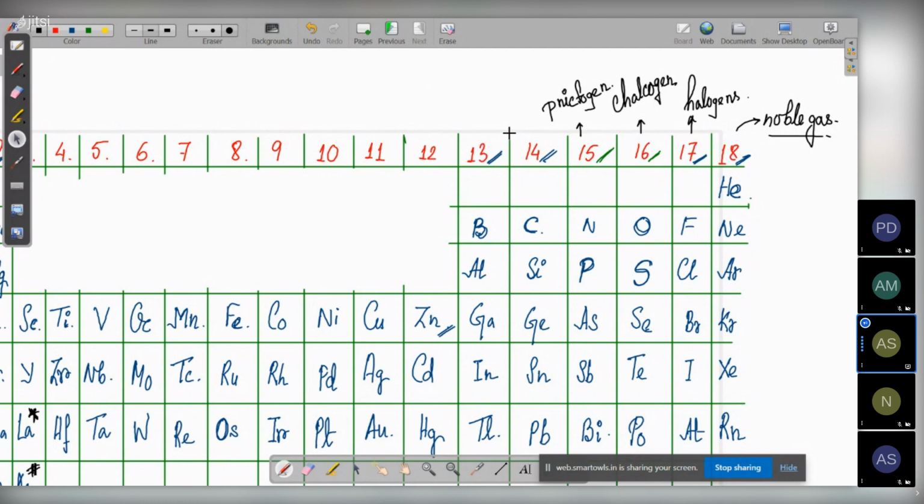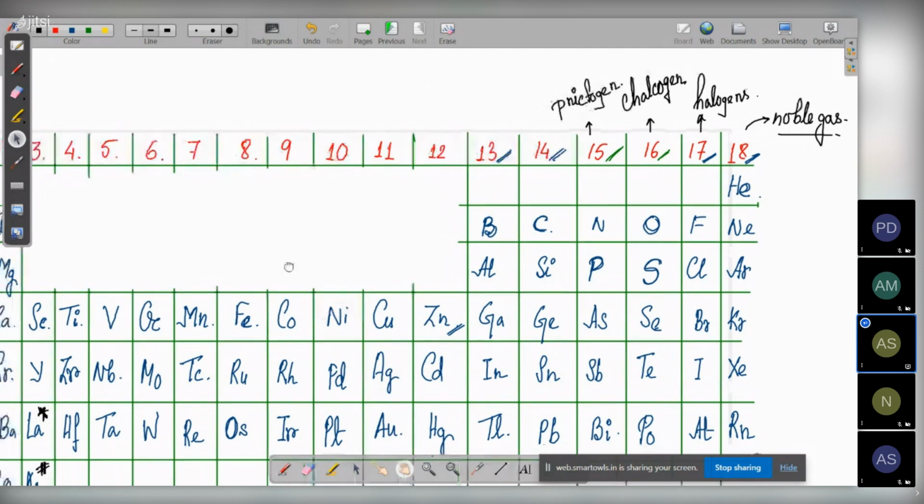These are all nickname kind of thing. Group 17 has a nickname, which is halogen. Then group 16 has a nickname, which is chalcogen. So it's a nickname for these four groups. Groups 13 and 14 do not have any such nickname.